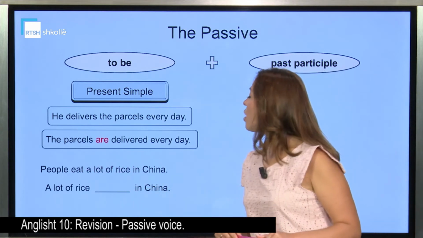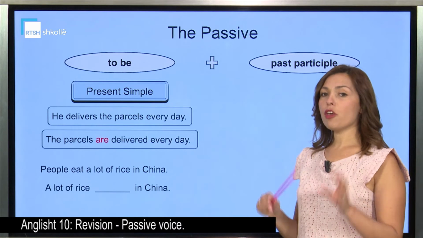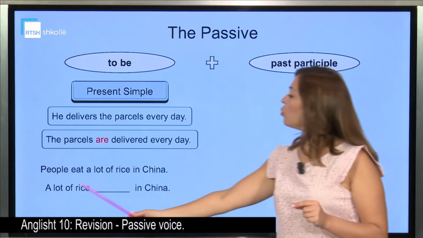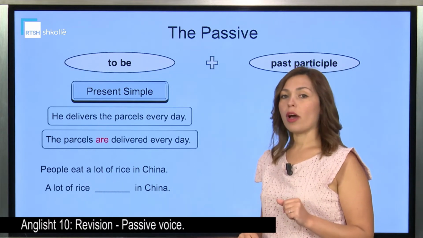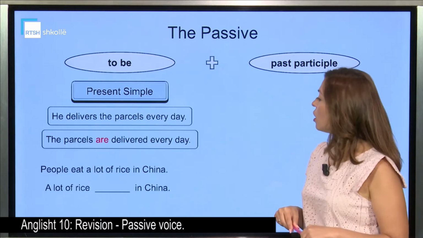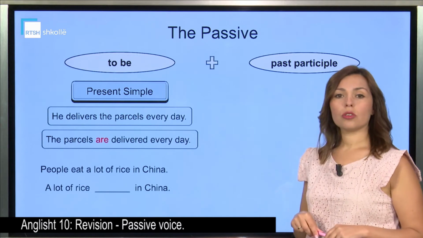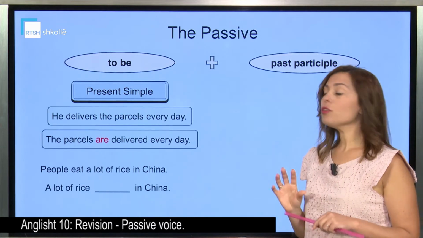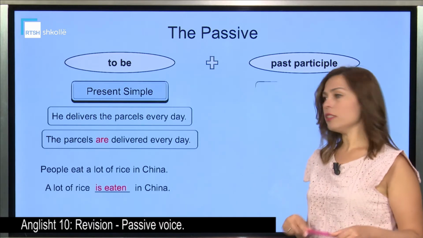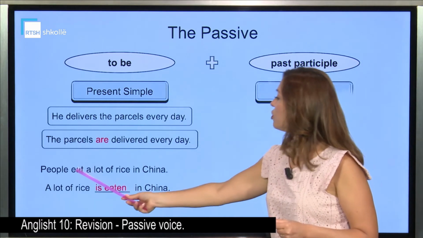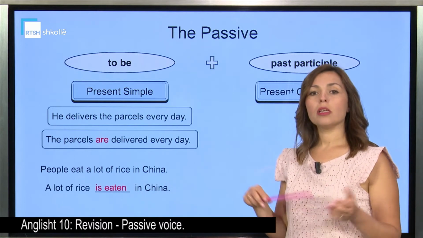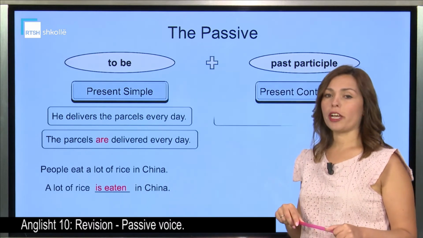Could you please think of that? People eat a lot of rice in China. Find the object first of all. That is rice or a lot of rice. We put it as a subject, a lot of rice, and now we need the passive in the present simple. A lot of rice, what? You need a present form of the verb to be. That is, of course, is. A lot of rice is eaten, our main verb, in the past participle. A lot of rice is eaten in China.